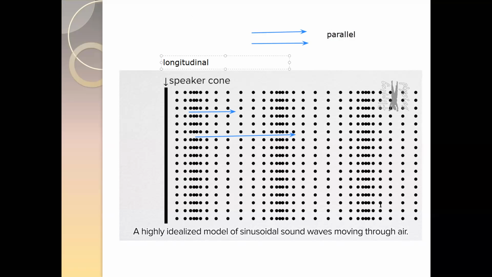Both are progressive, which means both can transfer energy from one place to another. So both are progressive waves. Is it clear, the difference between the transverse and the longitudinal wave?